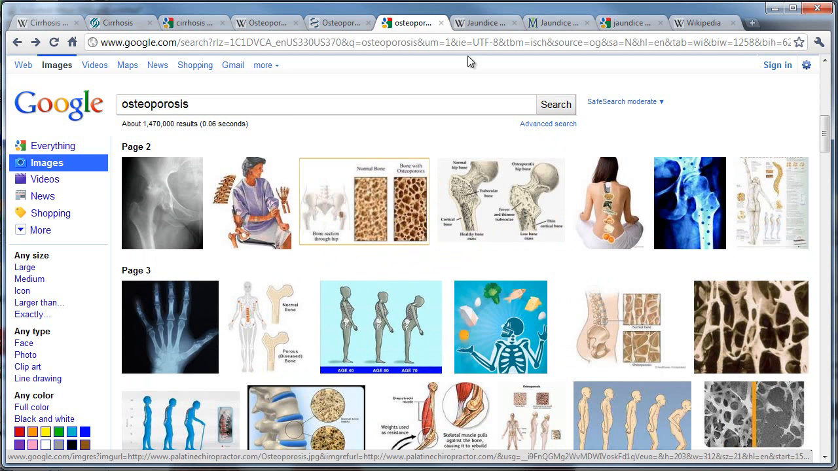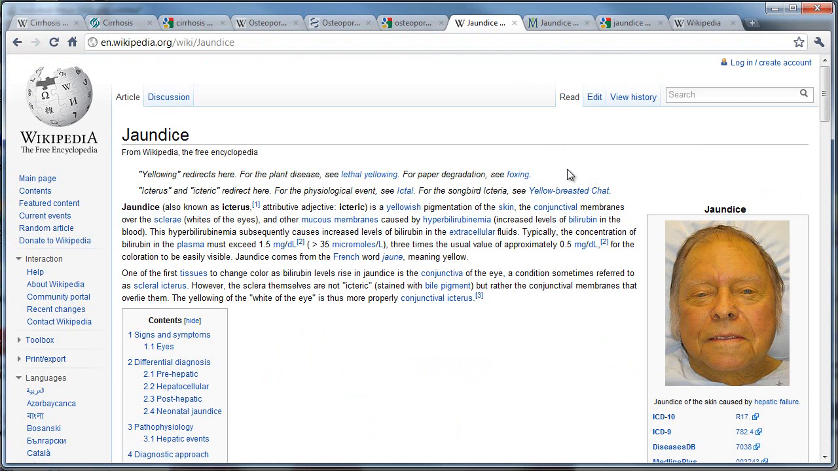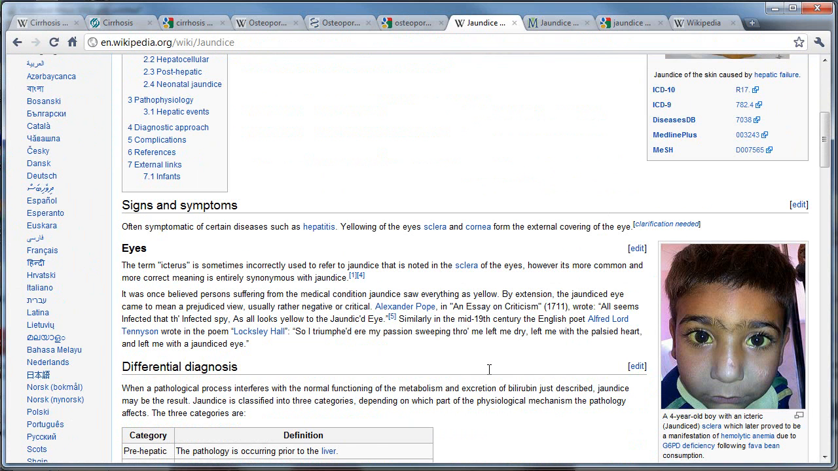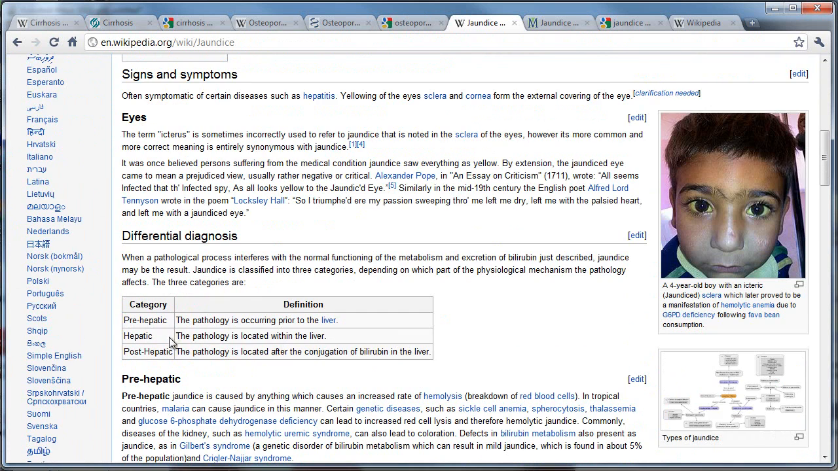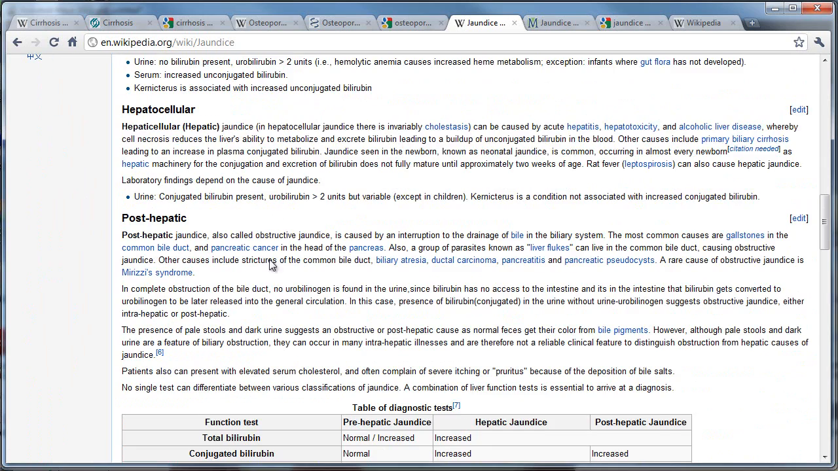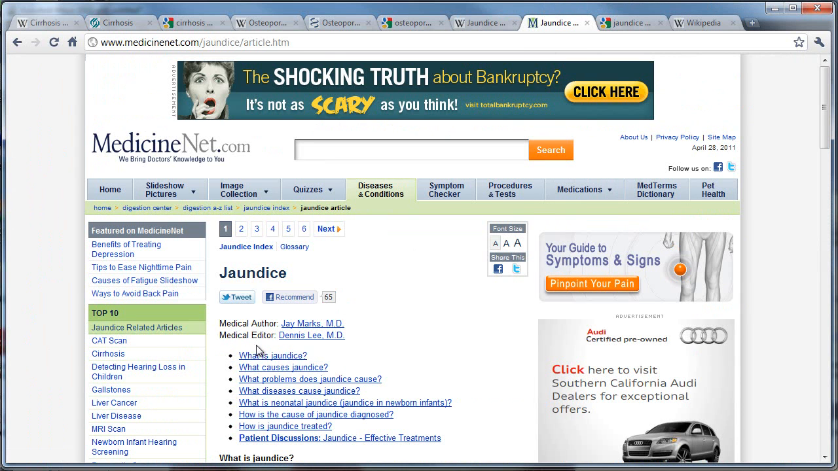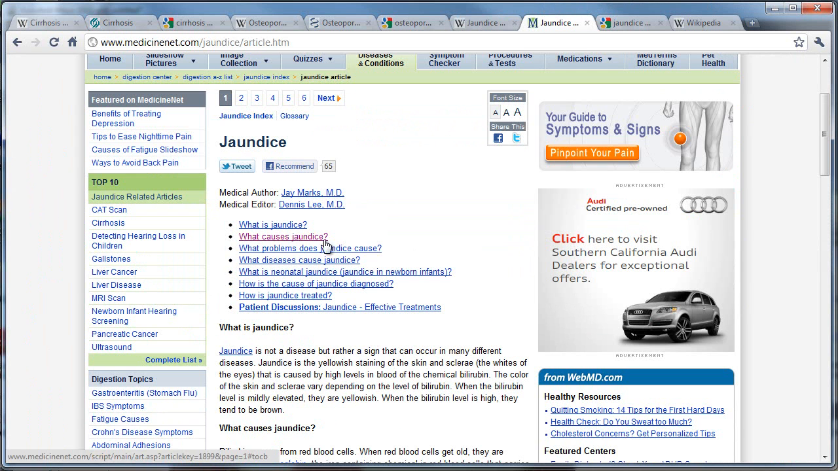And the third one was jaundice. So again, Wikipedia was the first search, so I started reading about jaundice over here. And it's again the yellowish pigmentation of skin. And I started reading about it over here, different types and categories, pre-hepatic, hepatic, and post. And right over here, some other information. And then again, I went to another website to read a little more. What is jaundice? What is the cause? And what problems does jaundice cause?